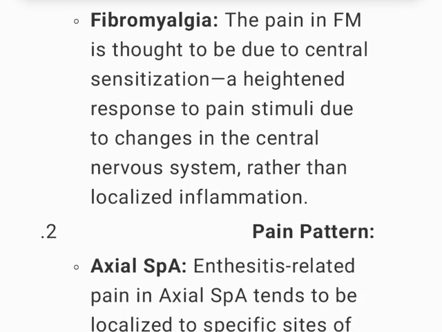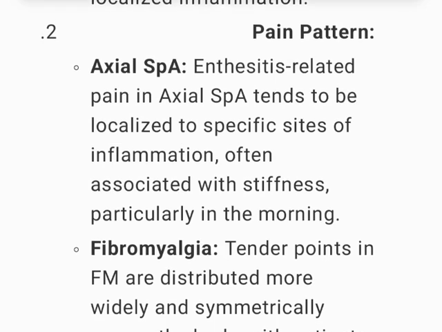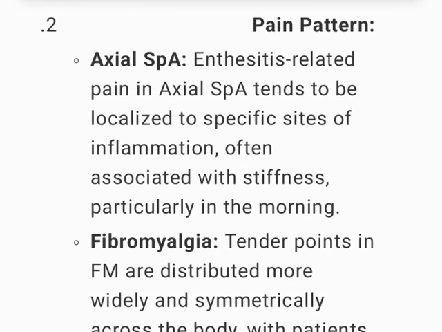Fibromyalgia. The pain in FM is thought to be due to central sensitization, a heightened response to pain stimuli due to changes in the central nervous system, rather than localized inflammation. 2. Pain pattern. Axial SpA. Enthesitis-related pain in axial SpA tends to be localized to specific sites of inflammation, often associated with stiffness, particularly in the morning.